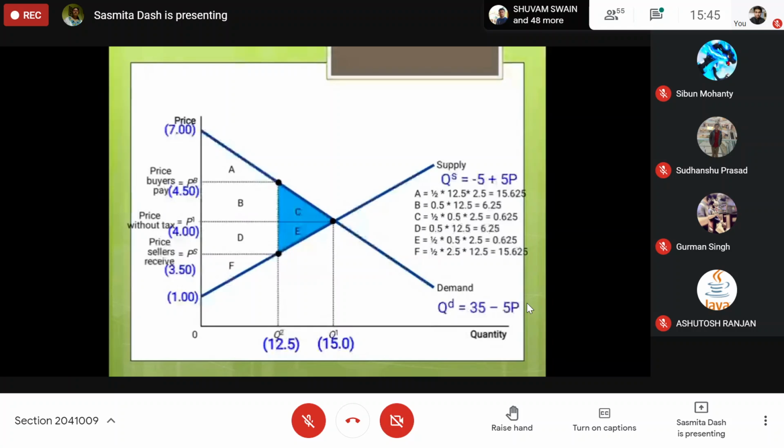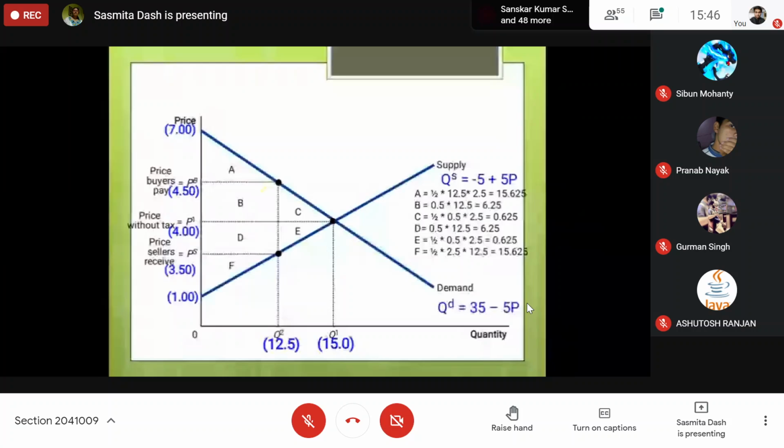That is the loss, that is the deadweight loss. C plus E area is the deadweight loss due to tax imposition. This is nothing but the buyer's price, and this is the price after tax, imposed on the seller.